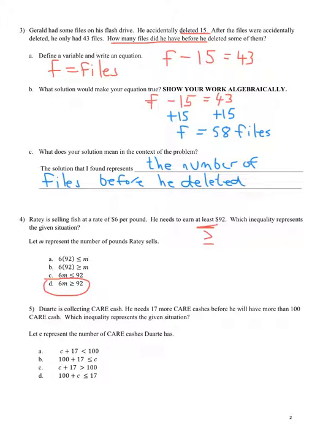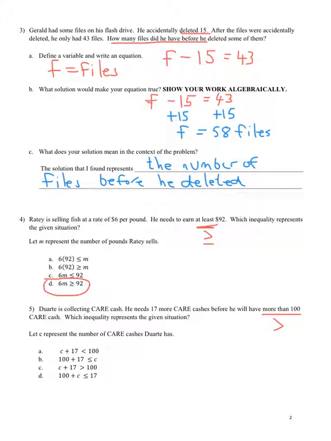All right, real quickly, number 5. Duarte is collecting care cash. He needs 17 more care caches before he will have more than 100. There's another key word. More than 100. More than is greater than.